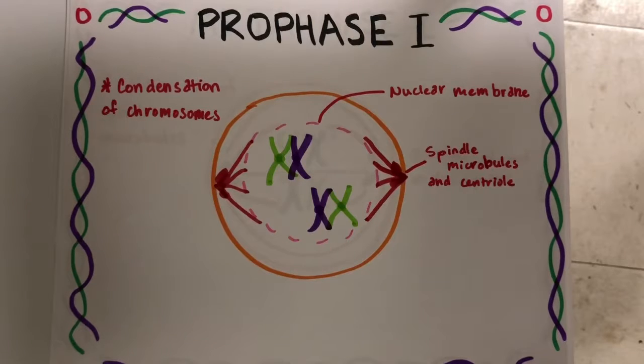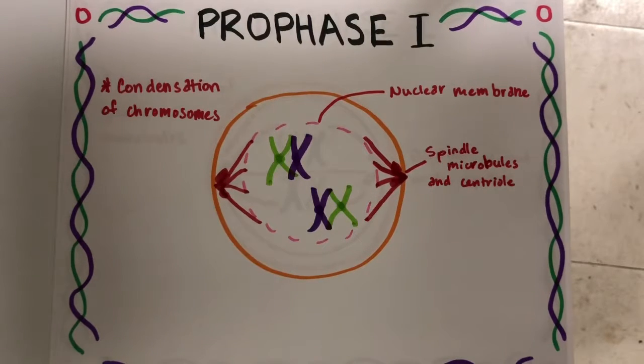Continuing in the prophase 1 stage, the chromosomes condense through homologous pairing, or synapsis. Homologous pairing is chromosome pairs that are similar in length, gene position, and centromere location. This also refers to the term bivalence. Bivalents are a pair of homologous chromosomes.